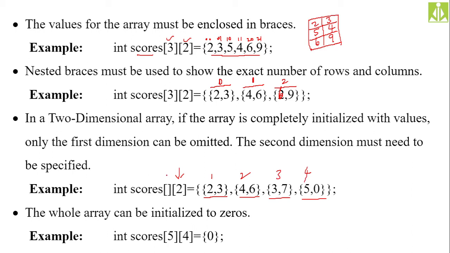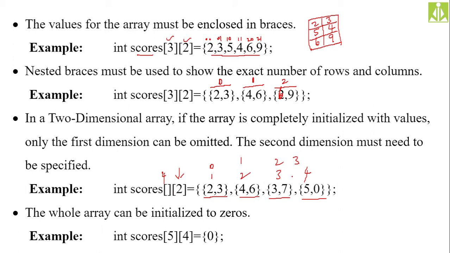So it will make that as 4. But the index, if you see, will start from 0 1 2 3. The maximum index will be maximum size minus 1. Like this it will assign the values for your two-dimensional array. Over here, when you are omitting the number of rows, it is counting the values, and it is assigning two values for each row, because you have given the column count as 2. In that way, it is counting the number of rows and giving the row value.